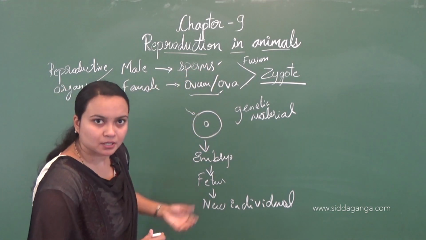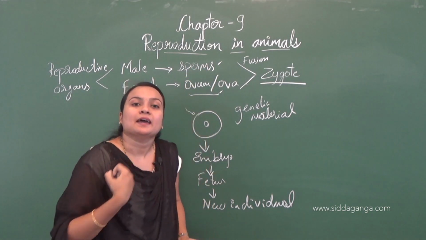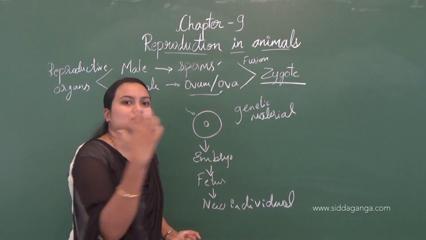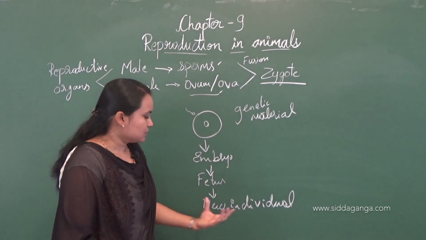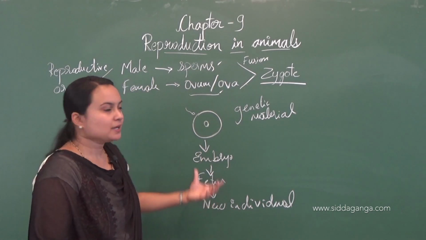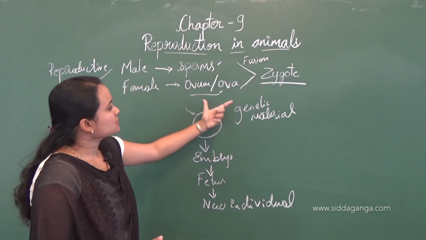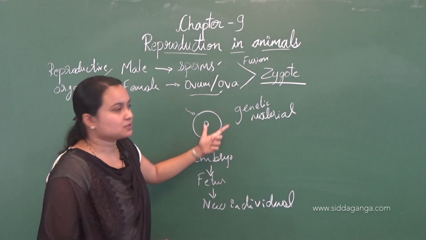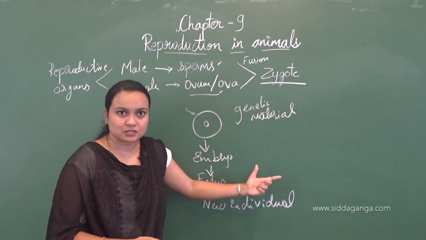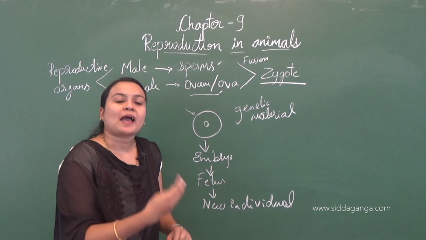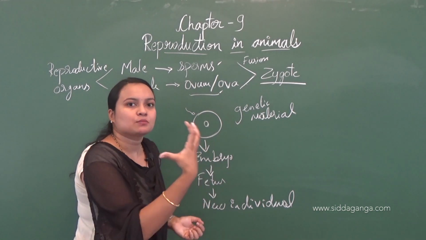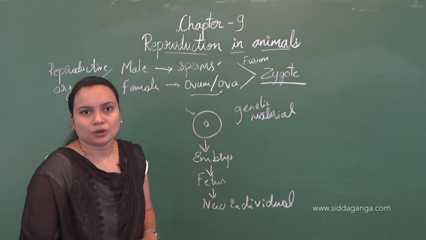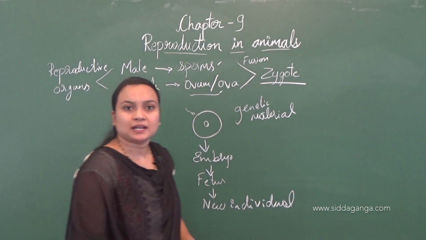From father and mother, the child will inherit the characters, which are transferred from the parents to the young ones. This is because the genetic material from the father and the mother are both present in the zygote. Some characters may be from the father and some from the mother. So this was about fertilization.